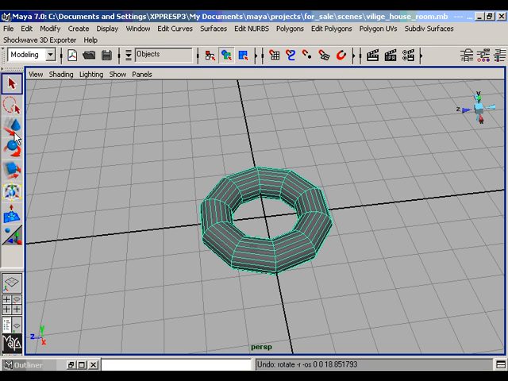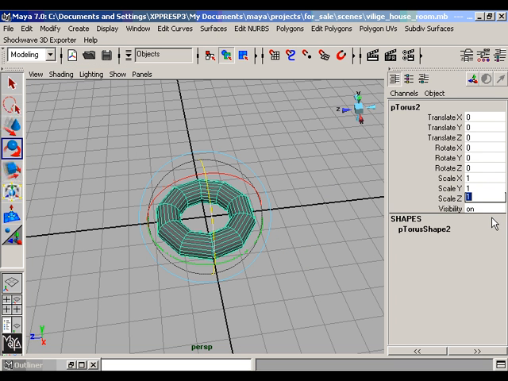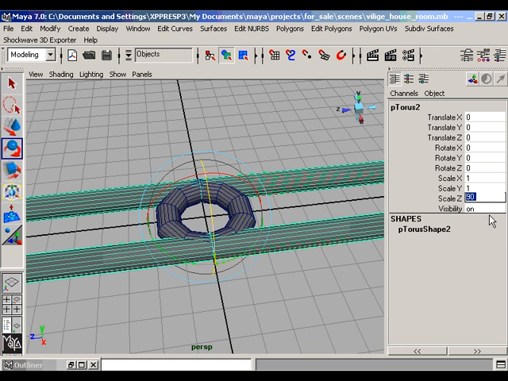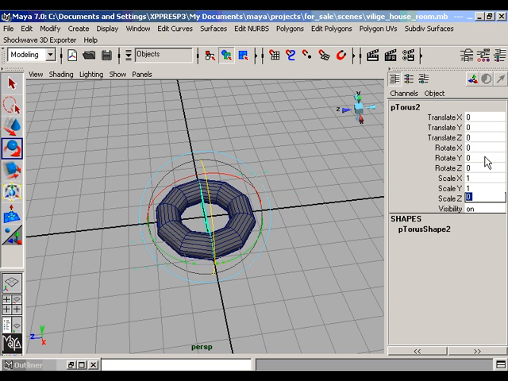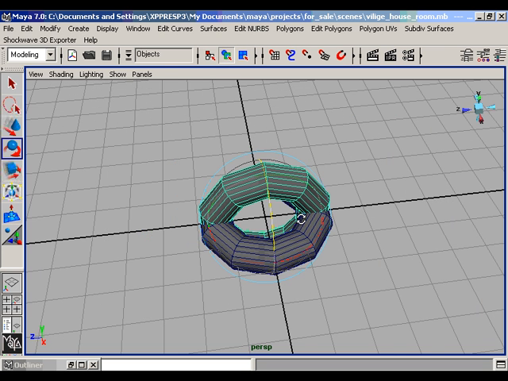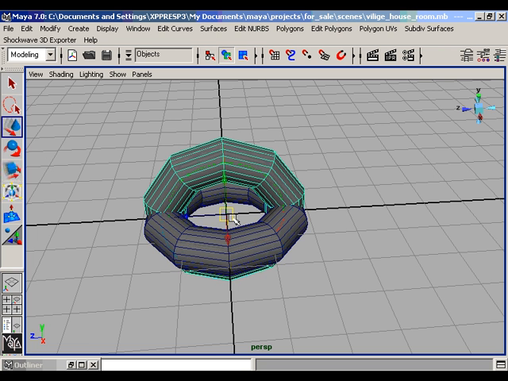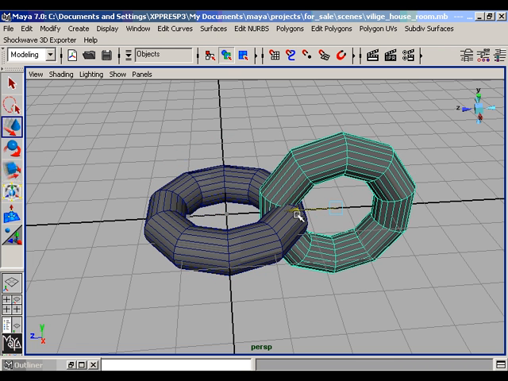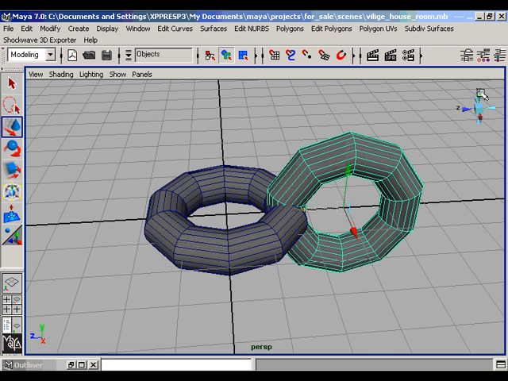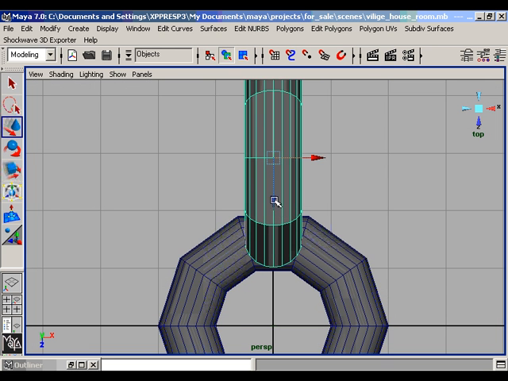Get the move tool, rotate tool. Activate the Z rotation axis and change it to 90 degrees. Z rotation, not Z scale, to 90 degrees. Like this. Move the torus. Go to the top view. Adjust the torus with the first torus.